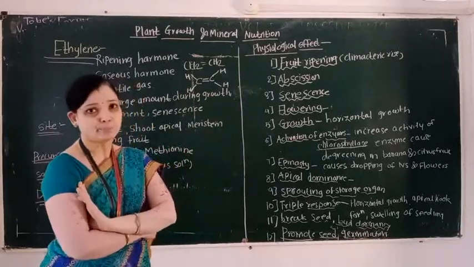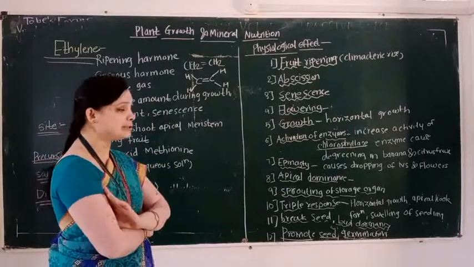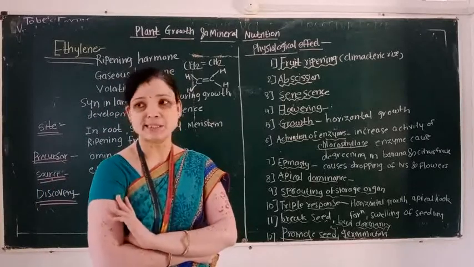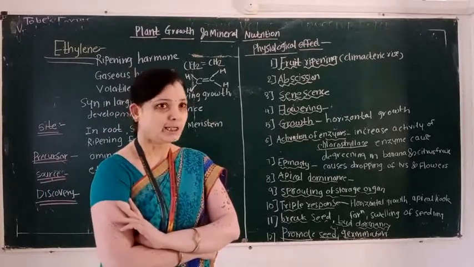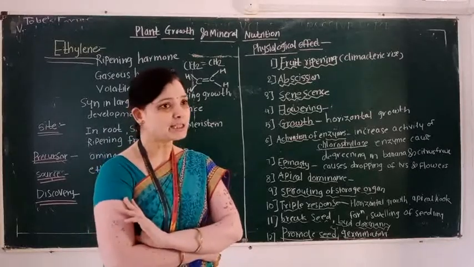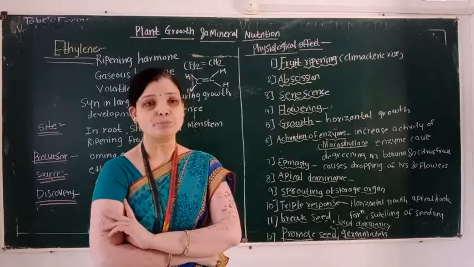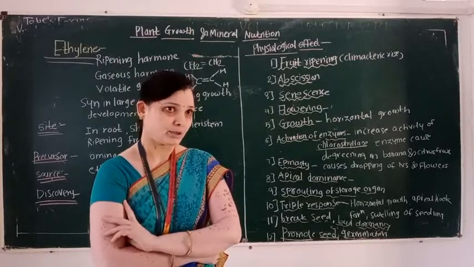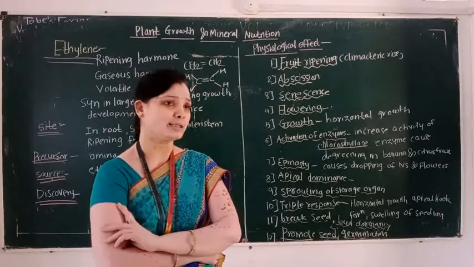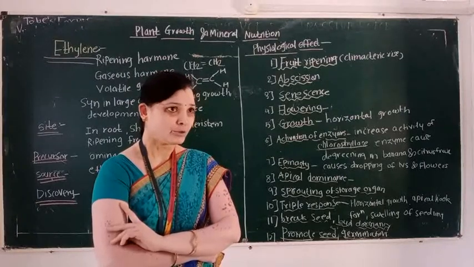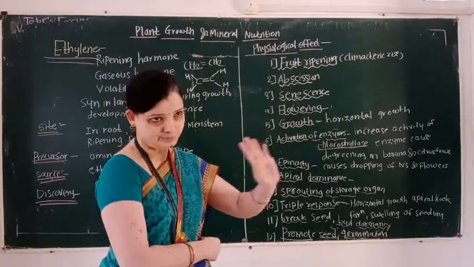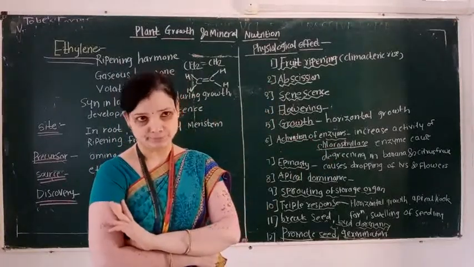Then second physiological effect of ethylene. Ethylene also promotes abscission. In the previous lecture we learned the meaning of abscission. Abscission means detachment of the plant organ, that is dropping of flowers, fruits, leaves, etc. So ethylene promotes the abscission of a plant organ.